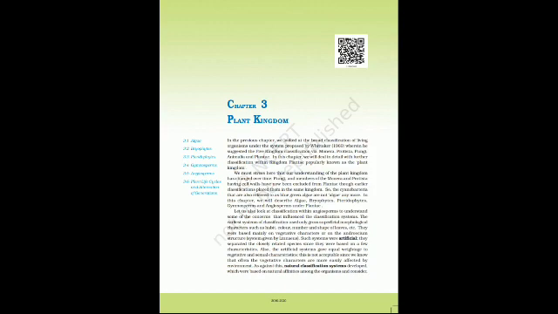3.2.1 Liverworts. The liverworts grow usually in moist, shady habitats such as banks of streams, marshy ground, damp soil, bark of trees and deep in the woods. The plant body of liverwort is thalloid. An example of liverwort is Marchantia. The thallus is dorsiventral and closely appressed to the substrate.